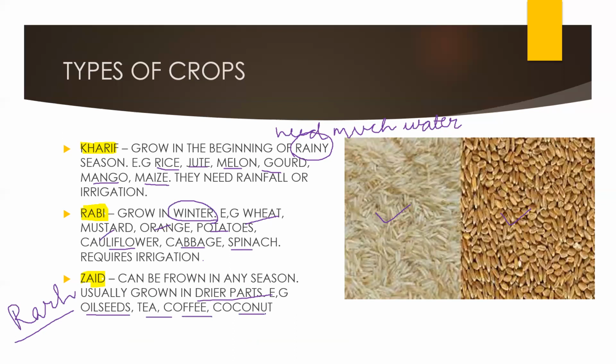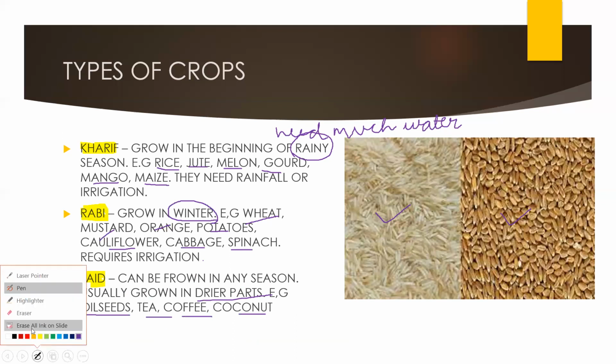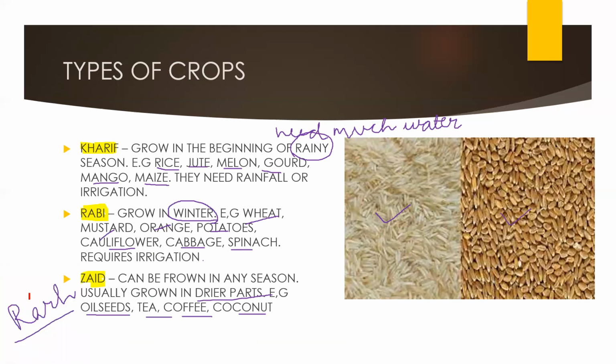Here, my dear children, examples are most important. So I am highlighting these examples. You have to remember these examples carefully. Examples will come in the exam as short questions. Remember mango, maize. In Rabi crops, wheat, mustard. Three examples at least you have to remember: potato, cauliflower, cabbage, spinach. Here, oil seeds, tea, coffee and coconut. This much you can remember for your examination.